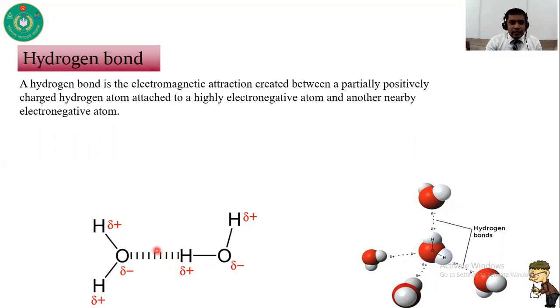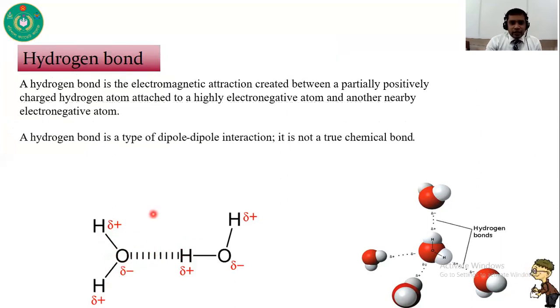That means a hydrogen bond is an attraction between a partially positively charged hydrogen atom that is bonded with an electronegative atom, and this partially positively charged hydrogen forms a hydrogen bond with another electronegative atom of another molecule. So this is called hydrogen bonding.